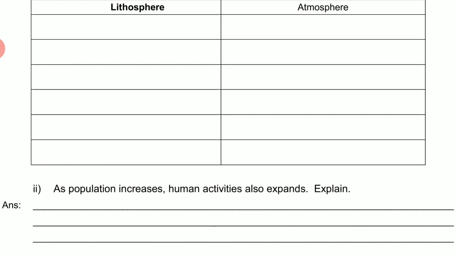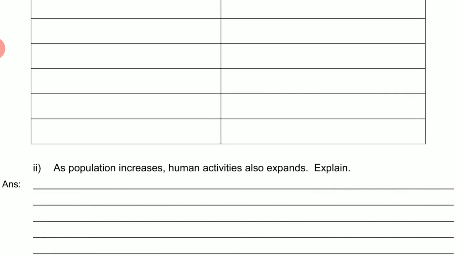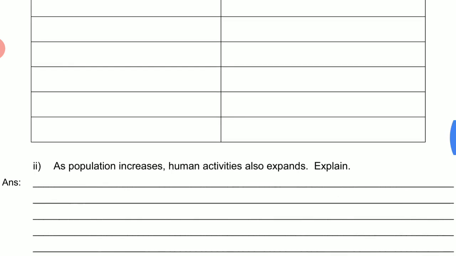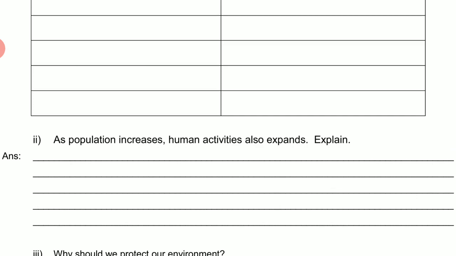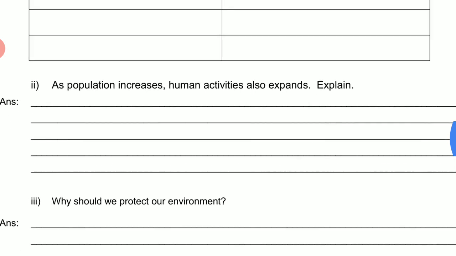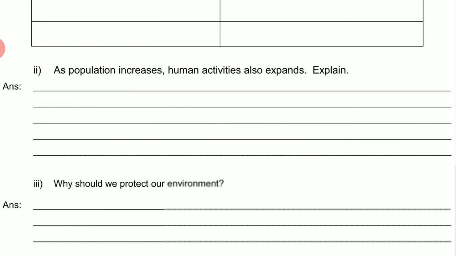And third point, in the lithosphere, it is the place where we build our houses and where we live. And in the atmosphere, third point, it protects us from harmful UV rays. Second question, as population increases, human activities also expand.